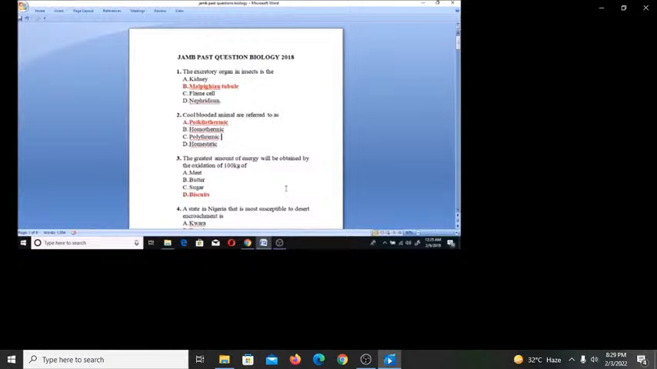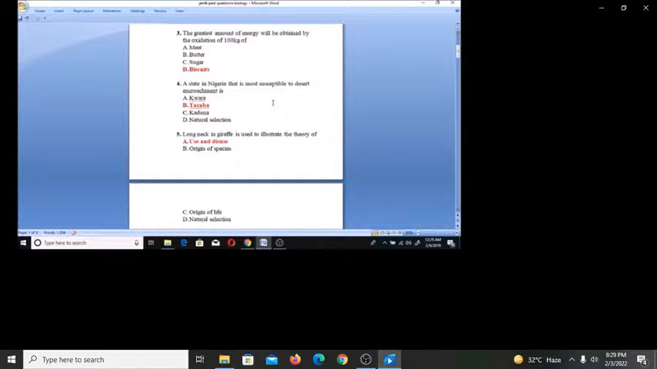A state in Nigeria that is most susceptible to desert encroachment is A. Kwara, B. Taraba, C. Kaduna, D. natural selection. It's very clear that it should be Taraba, B, because the region is not actually in the rainforest region where we have multiple rain falling. So Taraba is most susceptible to desert encroachment. Now let's look at number 5 question.